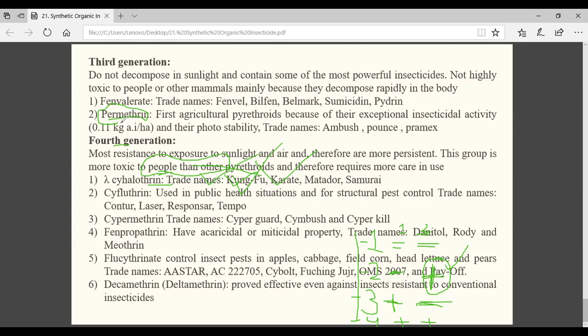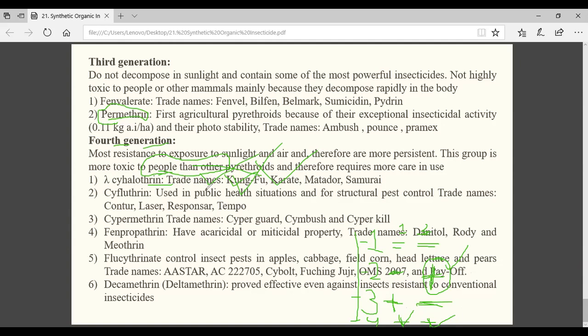Now coming to the fourth generation. Here they were both photostable and good stomach poison. Understood? So many trade names are there. You see this lambda cyhalothrin trade name is Kung Fu, Karate, all are there. Samurai, Cyper Kill, so many are there. So try to remember. These things may come in the exam.